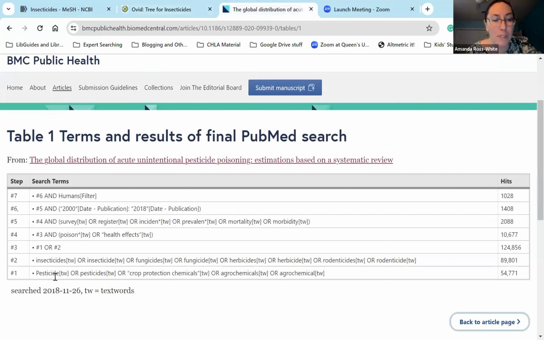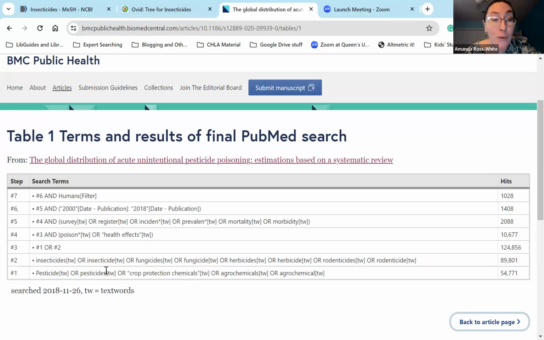different narrower terms here. Another thing I noticed in line 1 is that they have not used truncation. So while they have pesticide or pesticides for the single and plural, they don't have pesticidal with an AL at the end as a potential alternate word. They've also missed the truncation on crop protection chemicals. They have the plural, but not the singular.